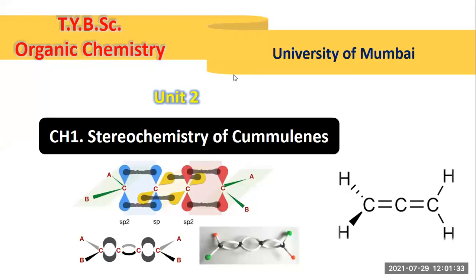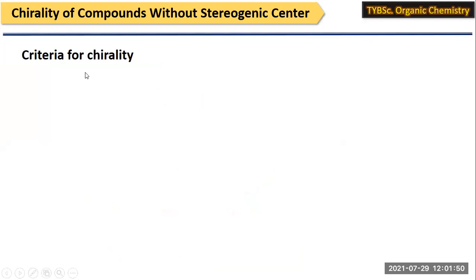Now let us start with today's lecture. That is the second topic of stereochemistry, that is chirality of chemicals. Before proceeding, we must know about the chirality conditions for chiral carbons. Okay, now let us see. First condition, when we can call a molecule chiral.